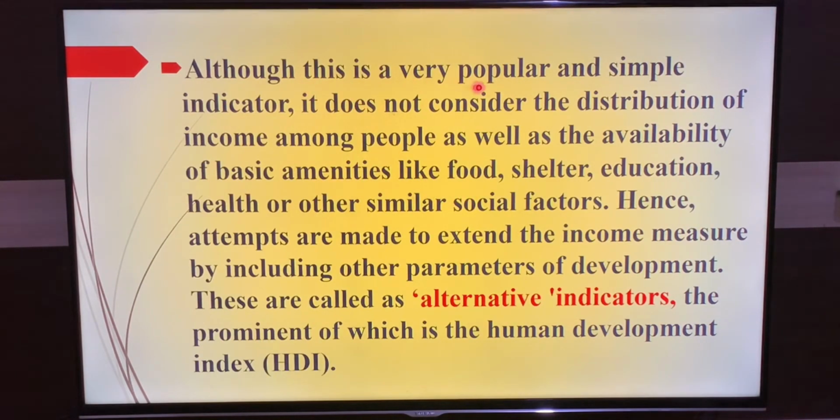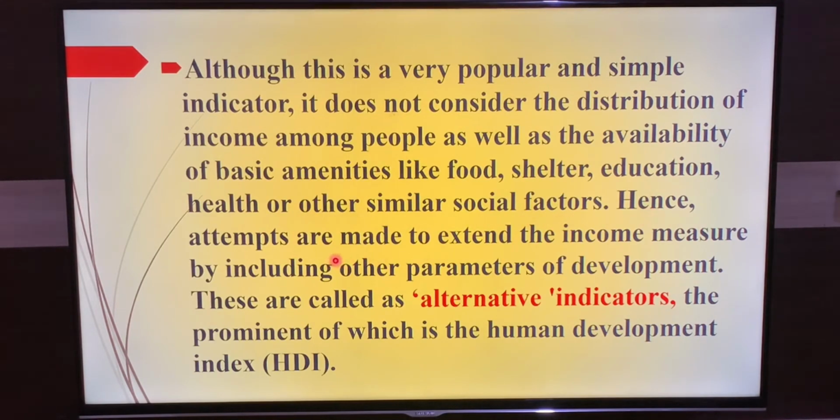Although this is a very popular and a simple indicator, it does not consider the distribution of income among the people as well as availability of basic amenities like food, shelter, education, health and other similar social factors.